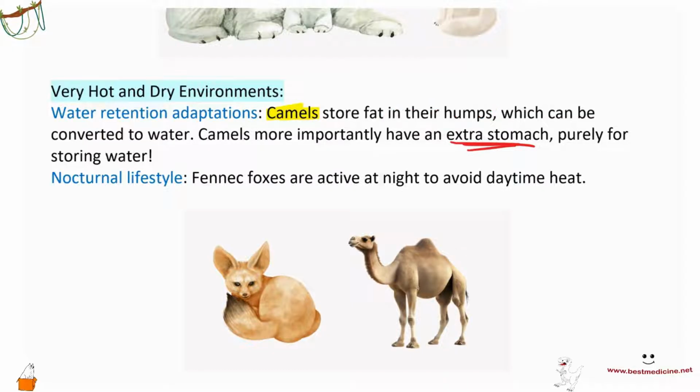Yeah. Okay. They have fat in their humps, and that fat can be broken down, metabolized into water, and then they can go ahead and use that water. But camels, more importantly, have an extra stomach just for water. That's purely for storing water, and so camels are kind of like the airplanes of the desert. Nocturnal lifestyle. If you have a nocturnal, which means night lifestyle, right? That you're more active at night. Fennec foxes, for example, are active at night to avoid daytime heat.